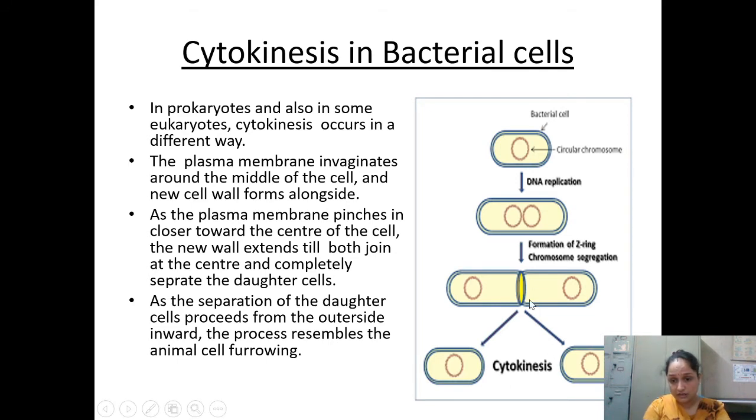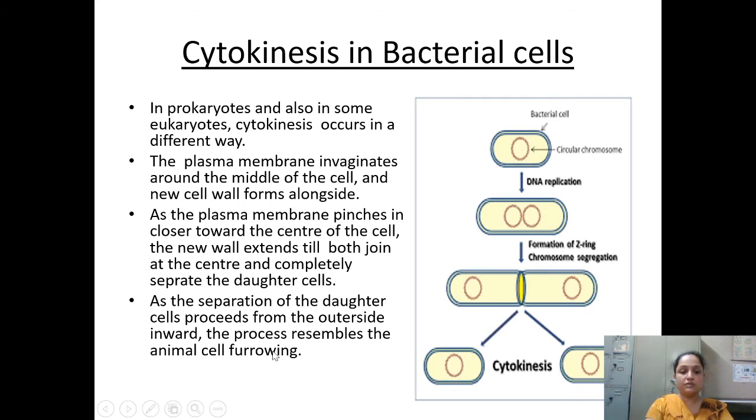Then in the next formation of two rings, chromosome segregation happens. Now the plasma membrane pinches, which means it extends inside closer towards the center of the cell, and the new wall extends till both join at the center and completely separate the daughter cells, and slowly they will detach from each other.